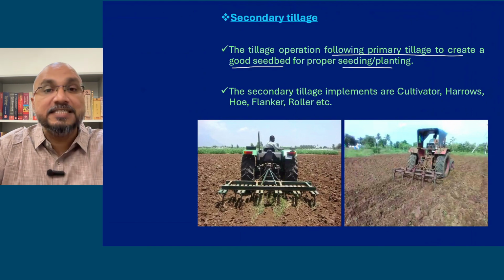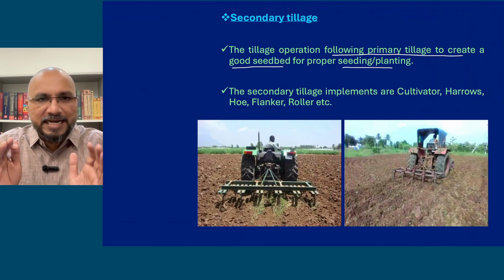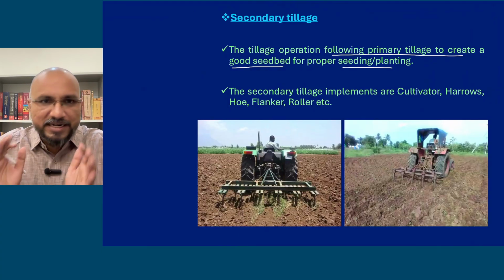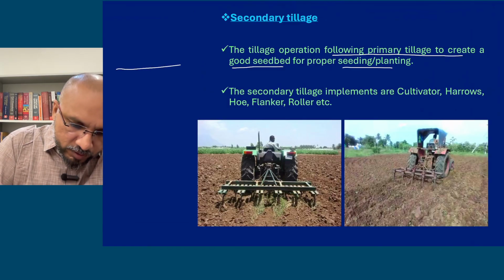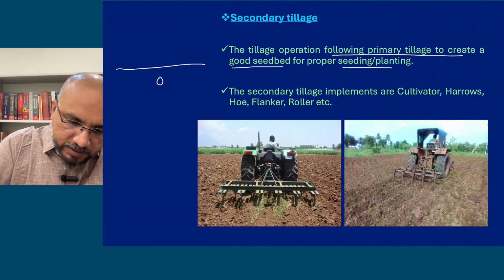Now after secondary tillage, the soil is at proper tilth. Now the condition is proper. So when you sow the seed, the soil is broken down. These clods are broken down.